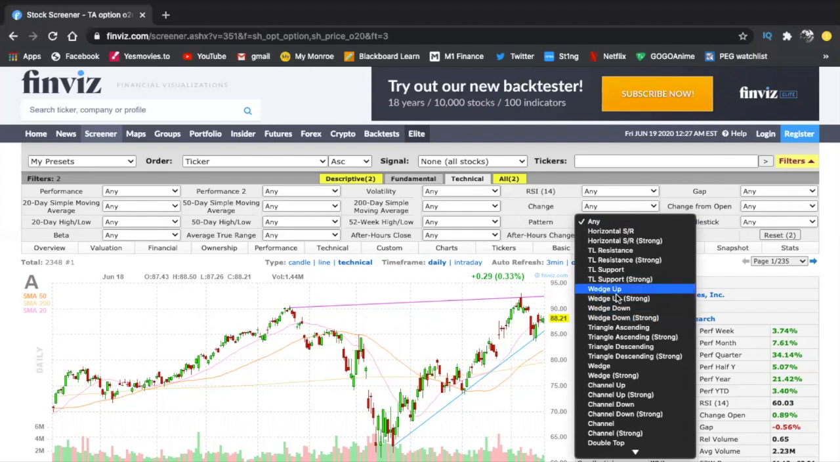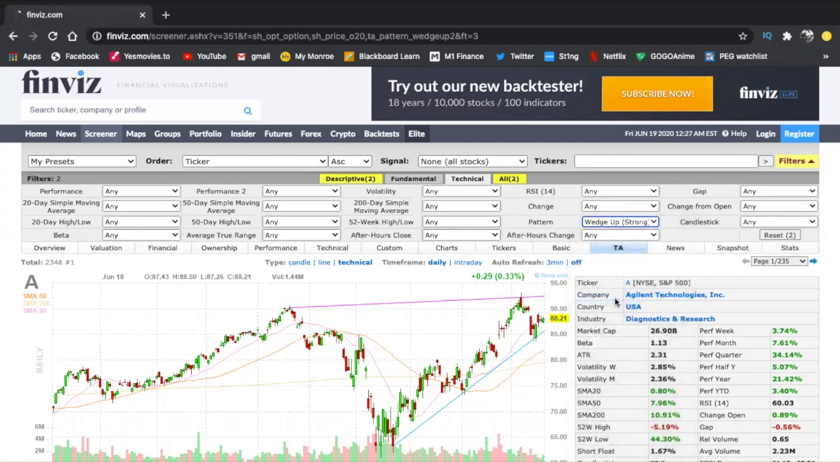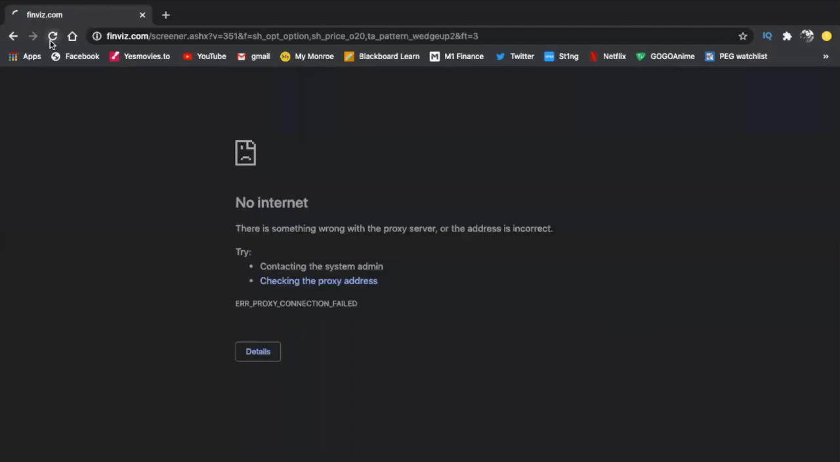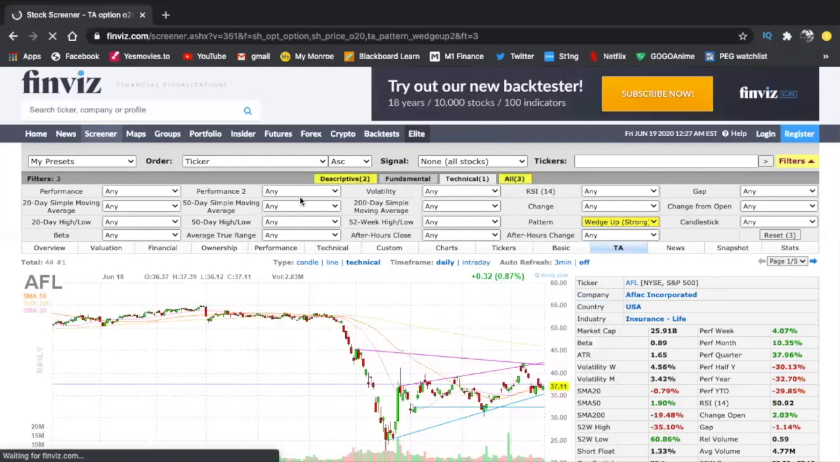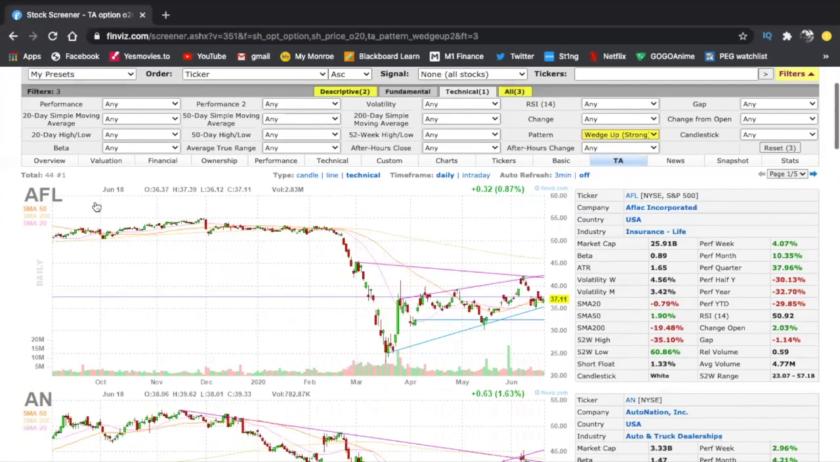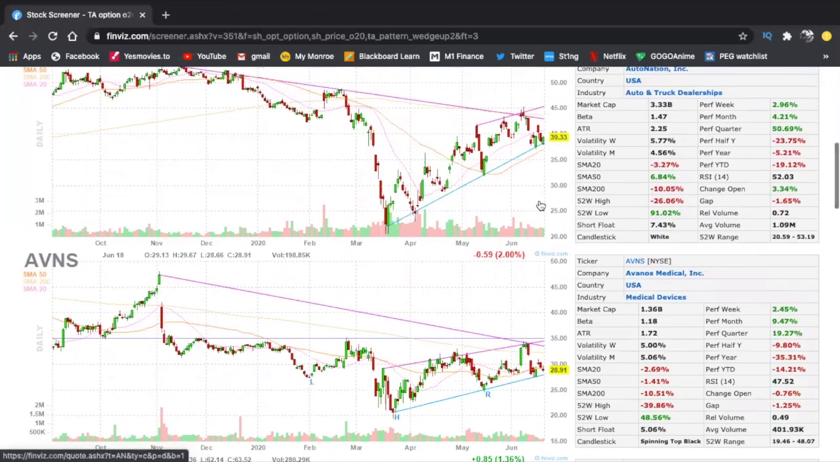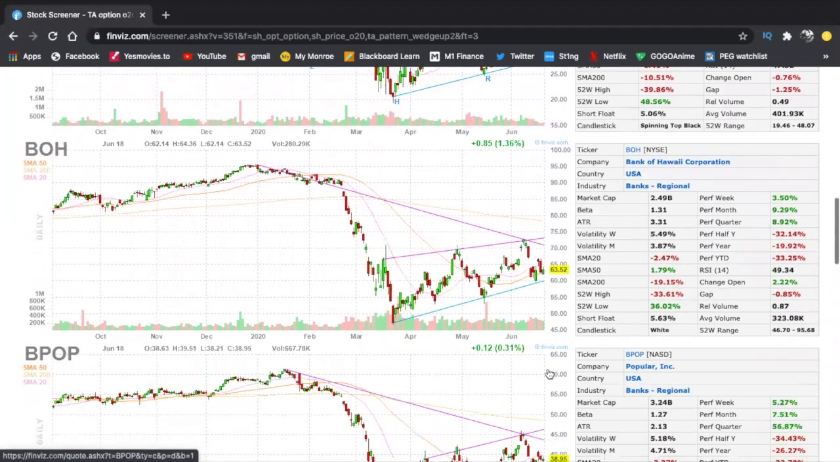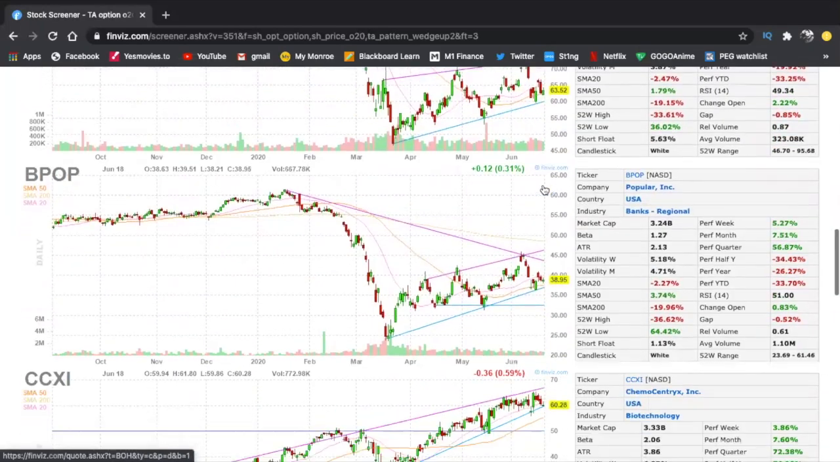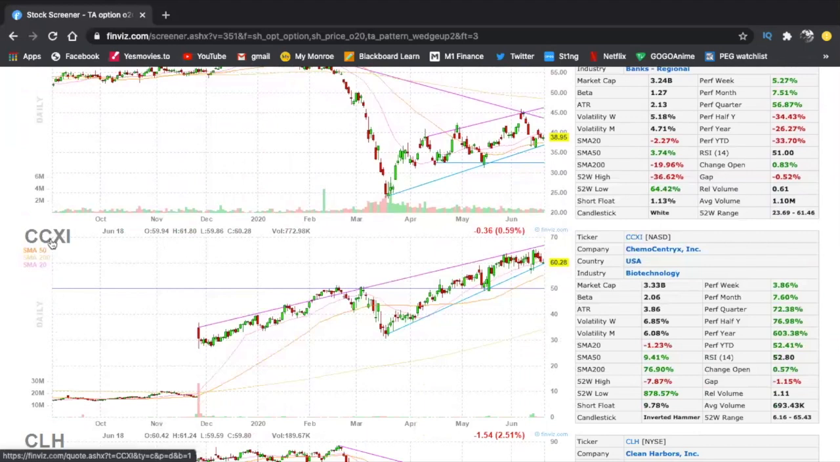So wedge up, or you can do the wedge up strong. Let's go ahead and do the strong. Okay, what happened right here? This is more of you doing a lot of work. I'm not going to go into detail about this, but if you do the wedge up, you get about 44 stocks, and you look for one that is about to break out of a wedge. The wedge, you can see, is a downtrend followed by an uptrend. So we'll look for one that is about to break, like for example, CCXI.